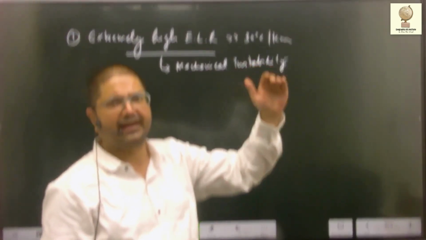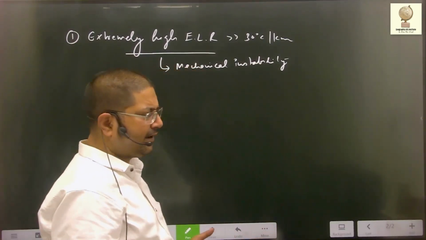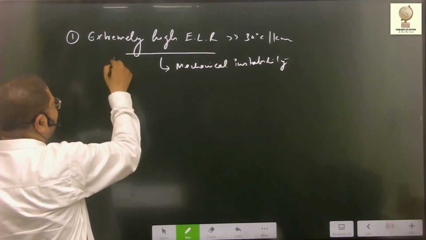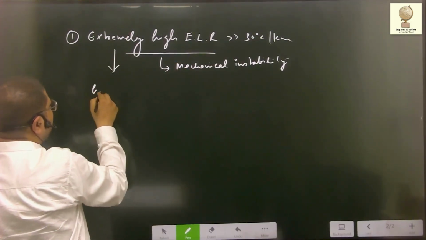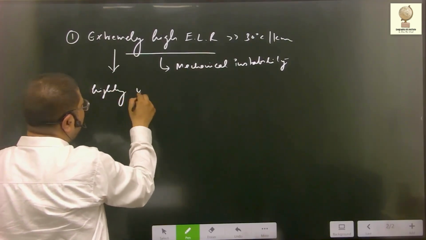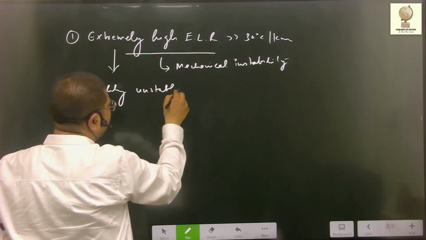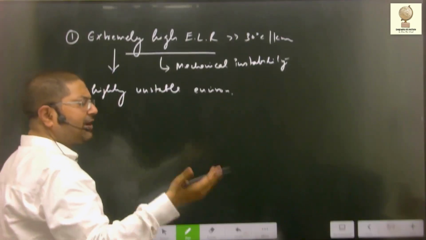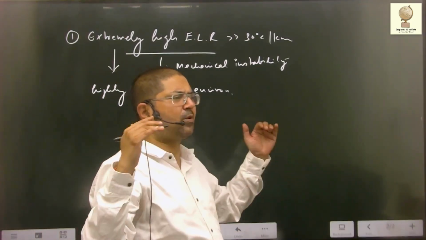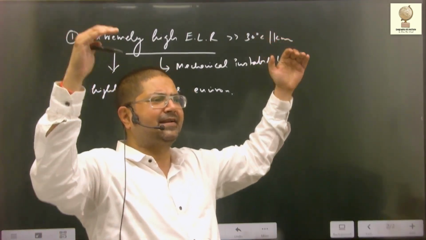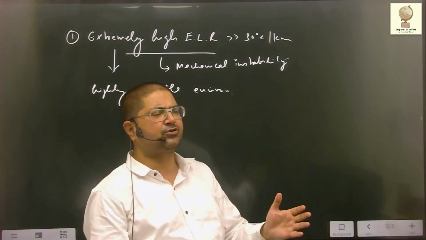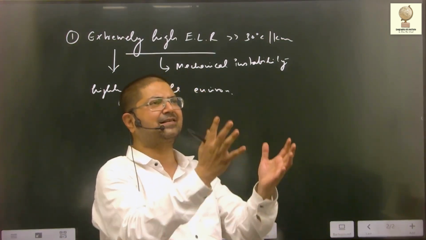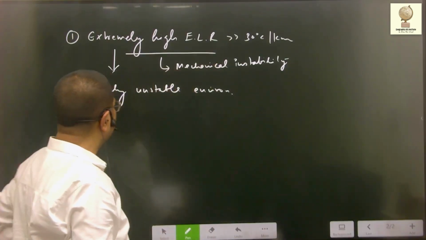That means very high. Normally for air, DLR is 10. Extremely high environmental lapse rate will ensure a highly unstable environment. That is, in that area, the chance of rise of air is very high, because the surrounding environment is cooling at a very high rate and the air will rise. That means air can very easily rise vertically upward. Vapors can rise upward to form clouds.